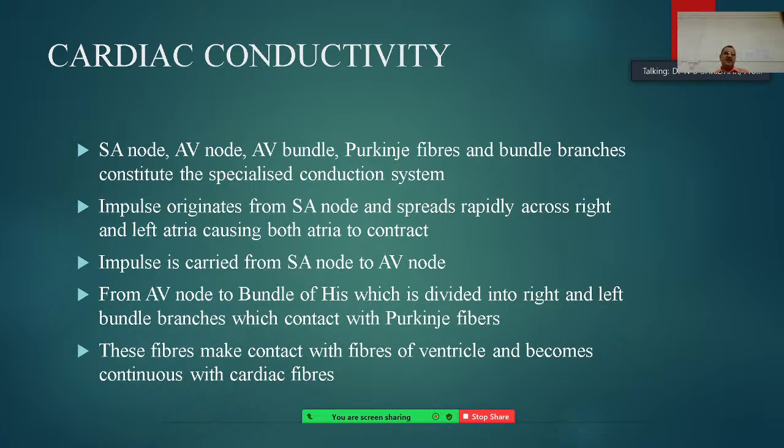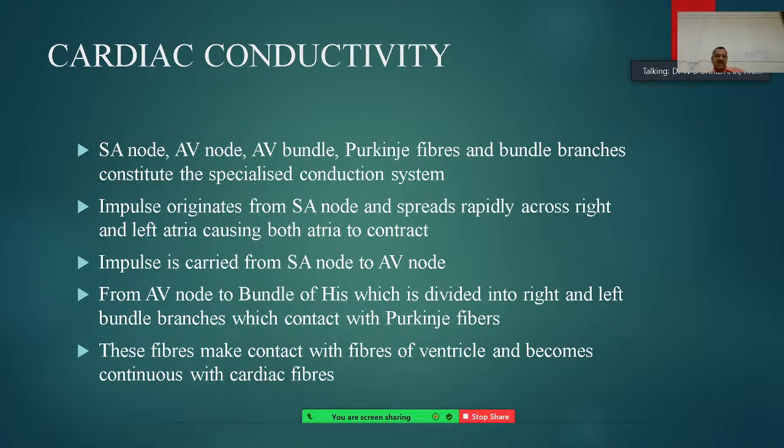Cardiac conductivity includes the SA node, AV bundle, Purkinje fibers, and the bundle branches, which constitute the specialized conduction system. The impulse originates from the SA node and spreads rapidly across the right and left atria, causing both atria to contract simultaneously.